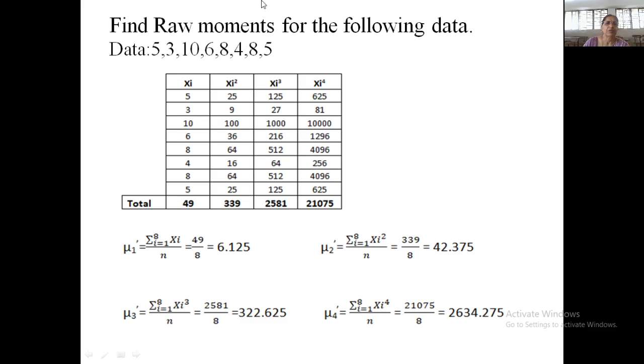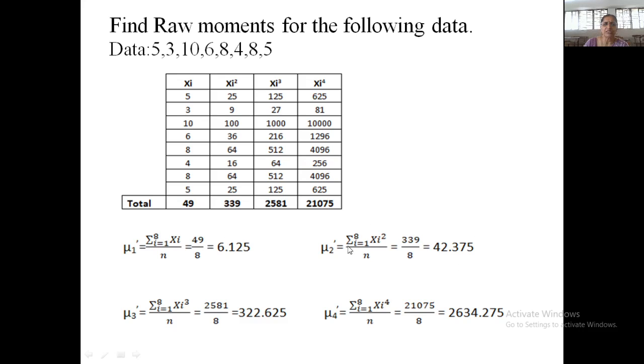Now here suppose we have a data set of size, say, 8. Here the number of observations is 8. For this set of data, find the first raw moments. In order to compute moments, we require summation of xi, summation of xi square, summation of xi cube and summation of xi raised to 4. So mu1 dash is given by the summation of all xi divided by n. So it is 49 upon 8. This is my value of mu1 dash.